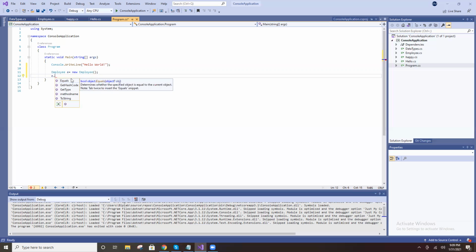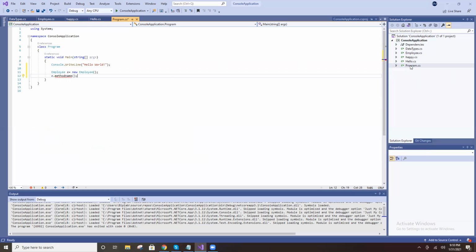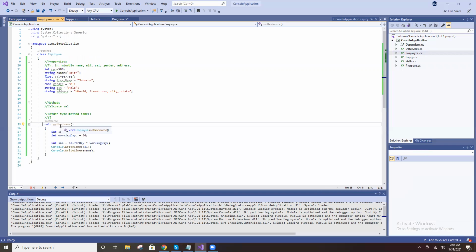What is the method name? I put employee name as the method name, right? This is public now.